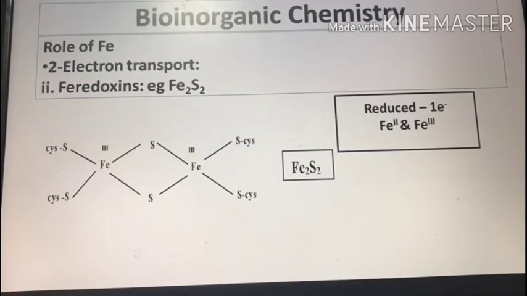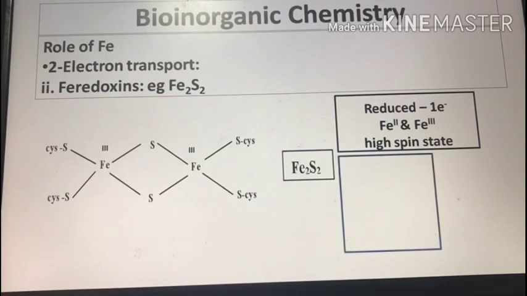The iron which is reduced from +3 to +2 is still in high spin state, and the other iron in the +3 state is already in high spin state. The Fe2+ possesses 2 electrons in paired position and the other 4 are unpaired. Fe3+ has parallel electrons but in the opposite direction to that of Fe2+.